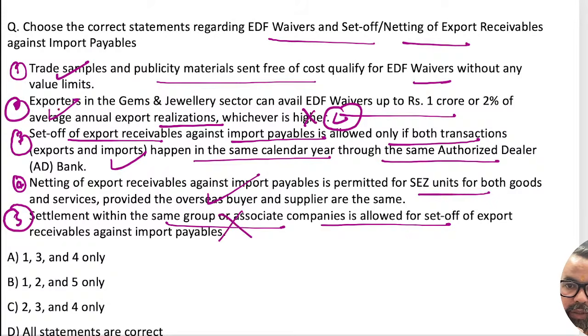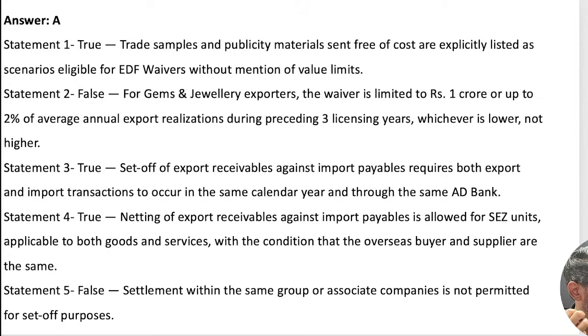So 1, 2, 3, and 4. 1, 2, 3, 4. No, we do not have 1, 2, 3, 4. 1 is okay. 2 is wrong, right? 1 and 3 and 4. 1, 3, and 4 means option A should be the right answer for this particular one, right?